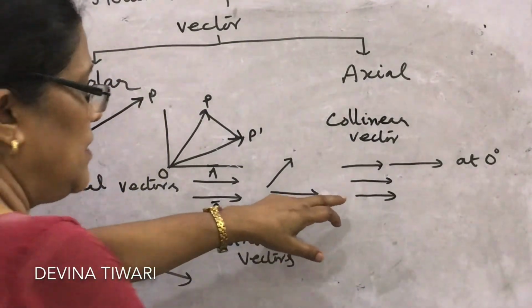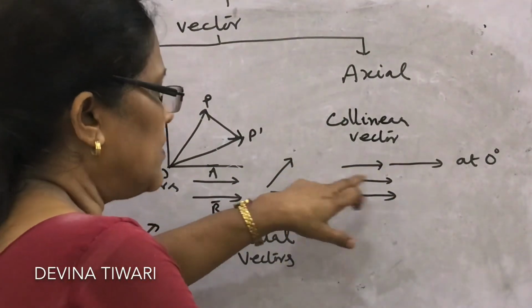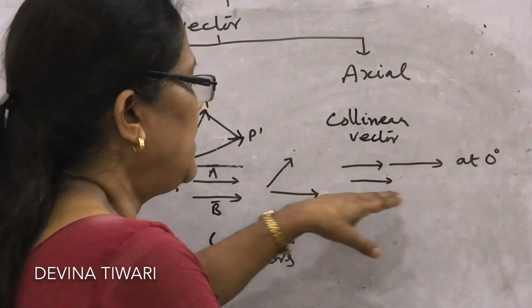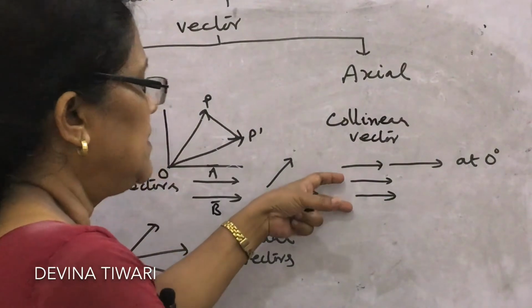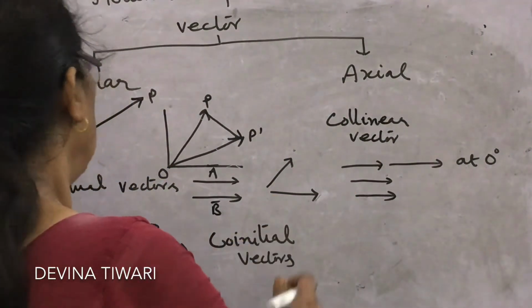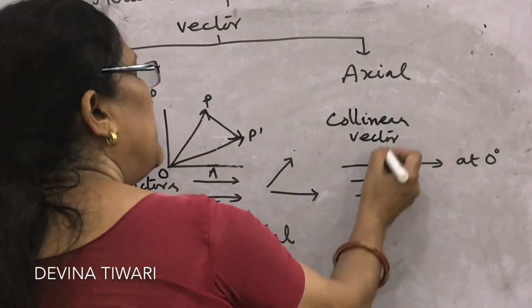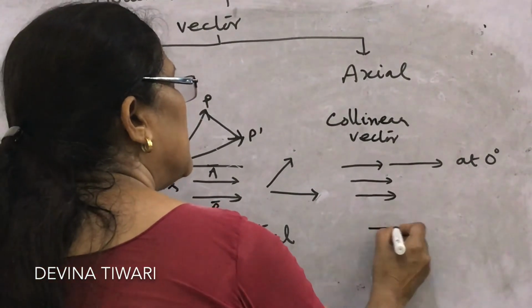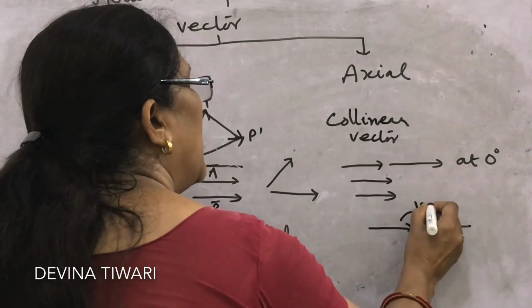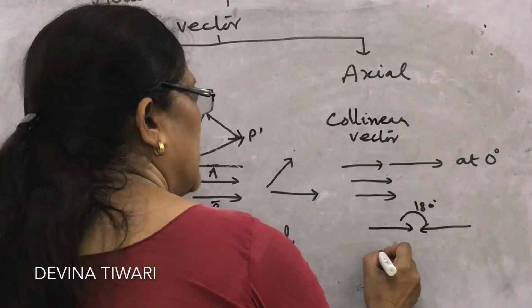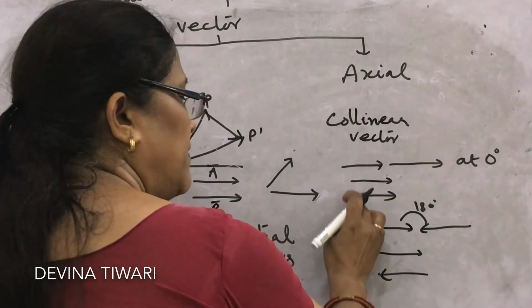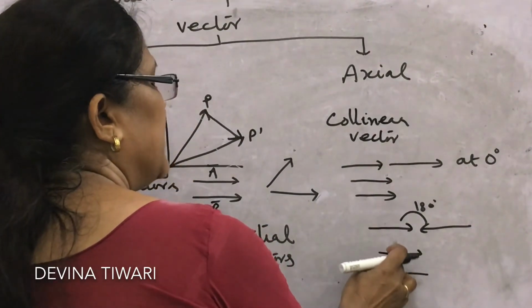They may have different or the same magnitude, acting along the same line at 0 degree, or two parallel vectors; they are called like vectors. What about unlike vectors? If they are on the same line but in opposite direction, at 180 degree, they are anti-parallel. So they are called parallel vectors and anti-parallel vectors.